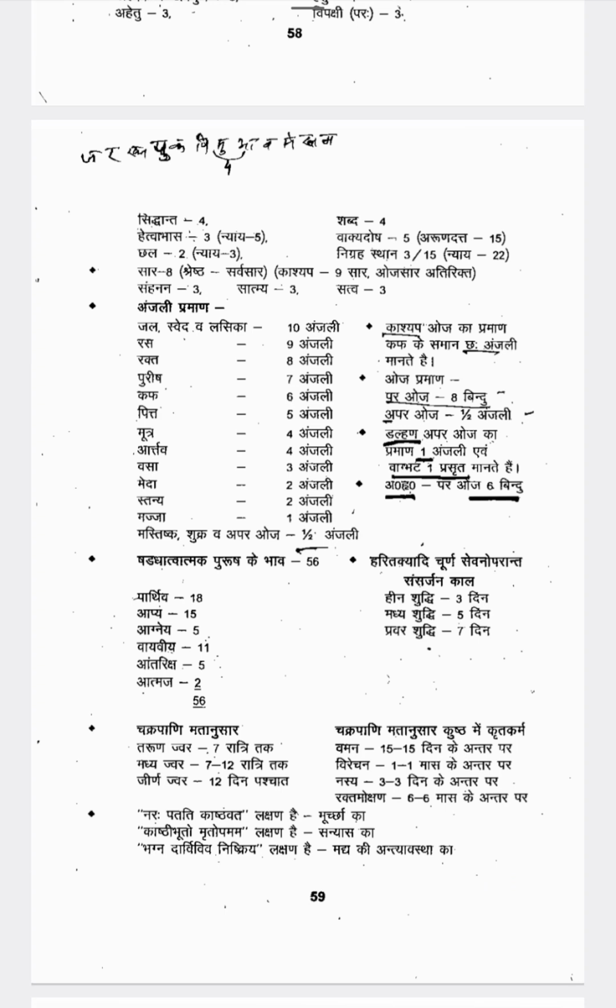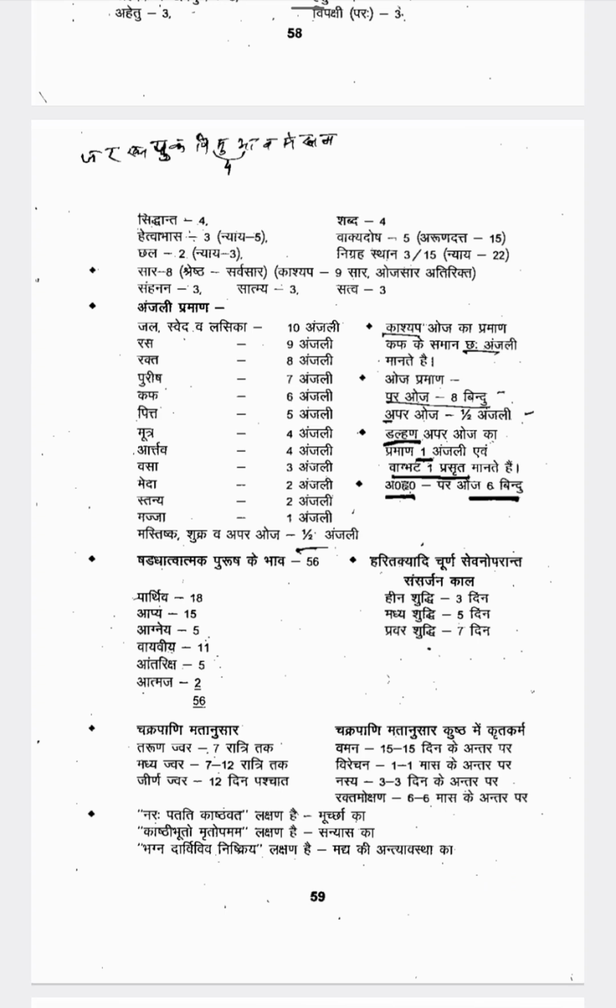Then according to Chakrapani, there is a treatment for Kushta. Vamana Karma should be done every 15 days. In Kushta Chikitsa, Vamana Karma should be done every 15 days. Virechana Karma should be done once in every month. Nasya Karma should be done every 3rd day. Raktamokshana should be done once in 6 months. So Raktamokshana every 6 months, Nasya every 3rd day, Virechana once a month, Vamana every 15 days. These are the Shodhana therapies for Kushta.